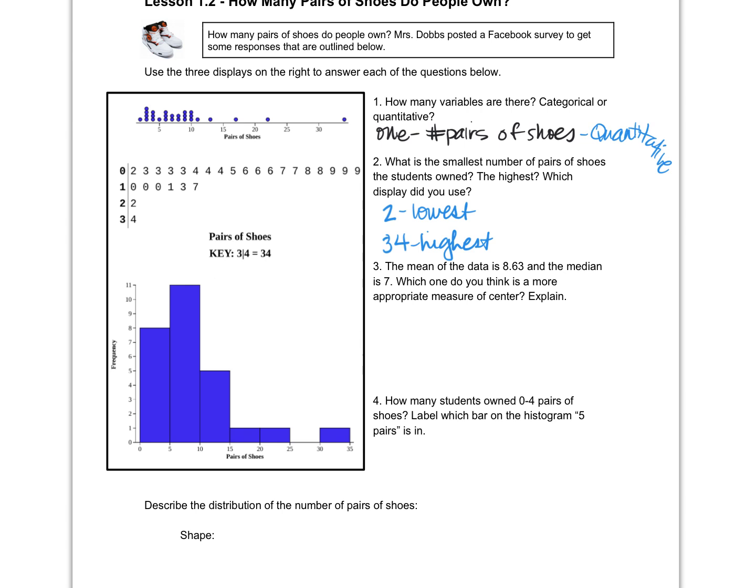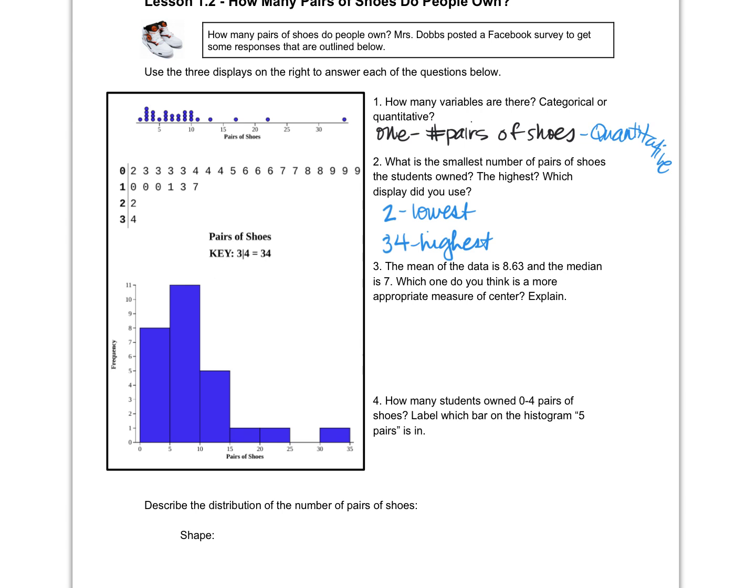All right, so that being said, which one do you think is the more appropriate measure of center? Mean or median? When we say center, we're talking like typical. What's the typical number of pairs of shoes? Median. Okay, defend yourselves, mean people. What do you say? Median because, defend it. Okay, why?